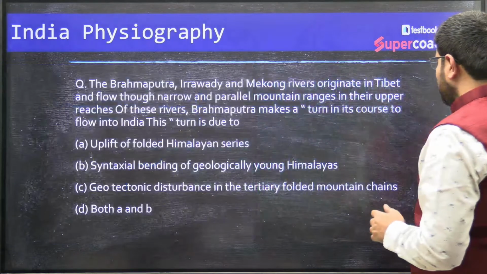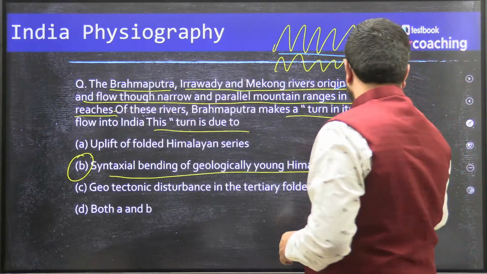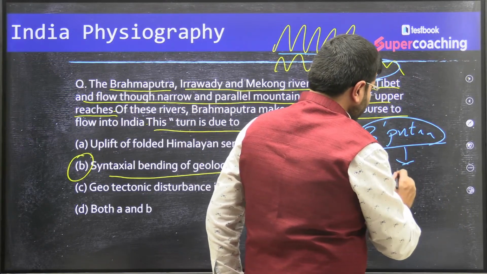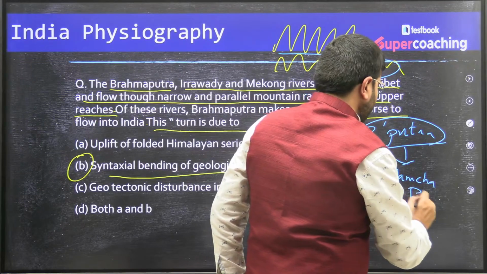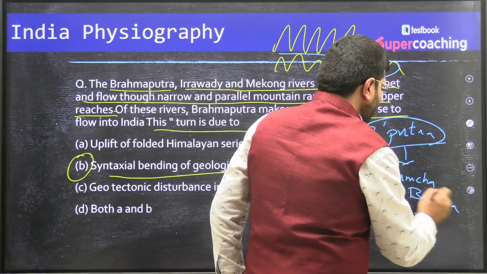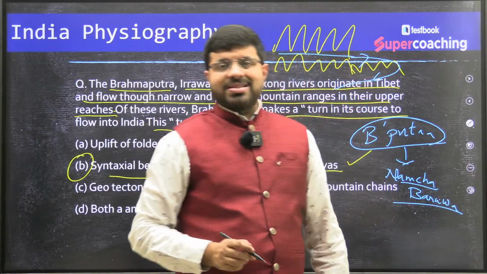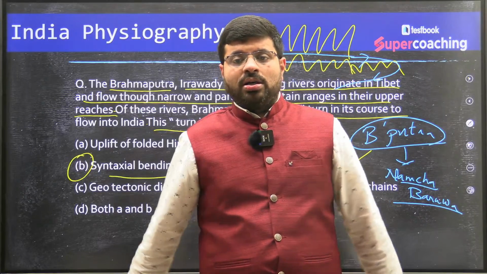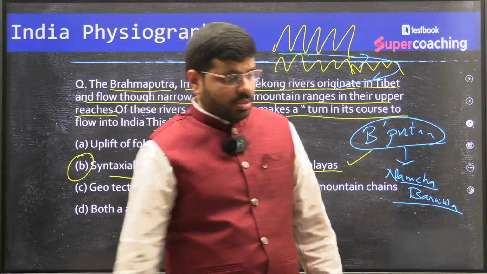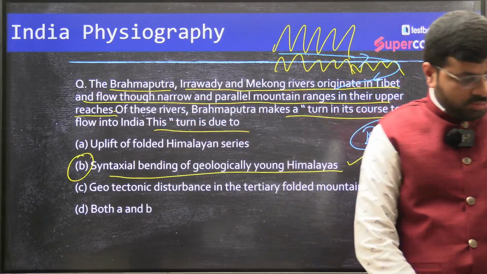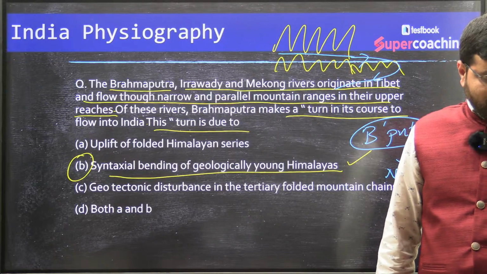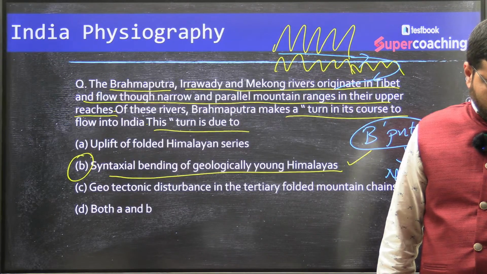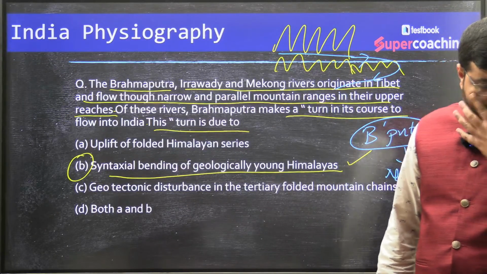Where do you find the U-turns for the Brahmaputra? One such U-turn you find is at Namcha Barwa. Now, where is Namcha Barwa? Namcha Barwa is in which state? What is the location of Namcha Barwa? Anyone? Yes? Simran, Ritu? Where is Namcha Barwa? Can you guess?